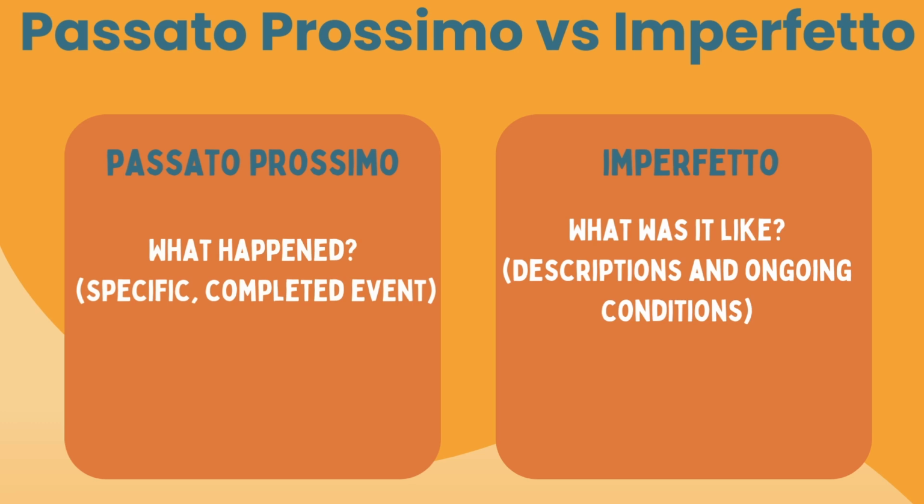So, how do you know when to use passato prossimo versus imperfetto? Well, passato prossimo answers the question, what happened? It's for completed actions. Imperfetto, on the other hand, answers what was it like or what used to happen. It's more about describing the context or the background.